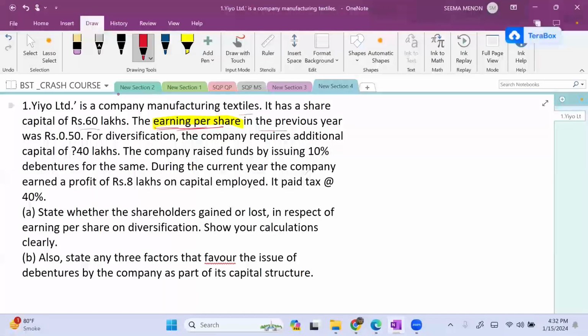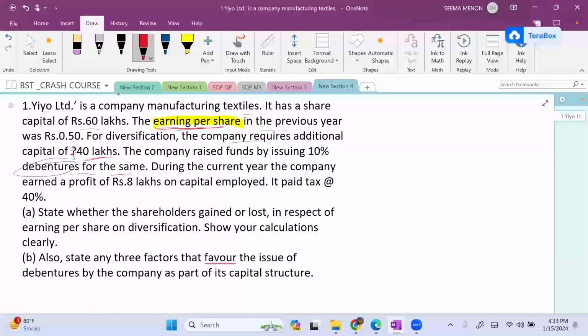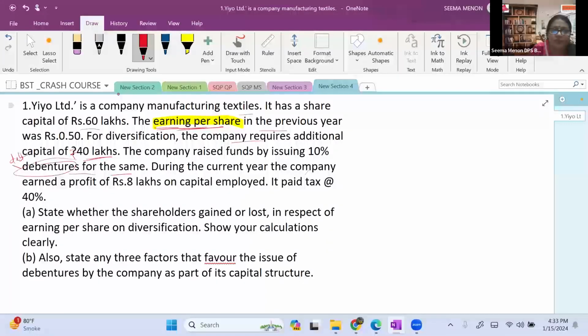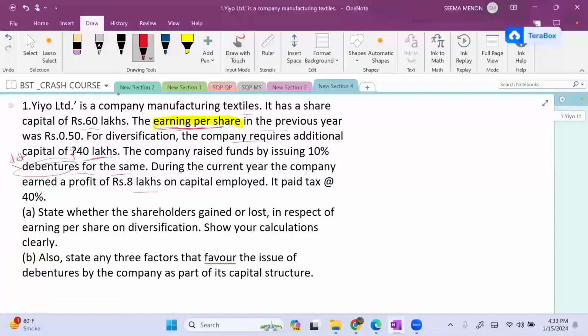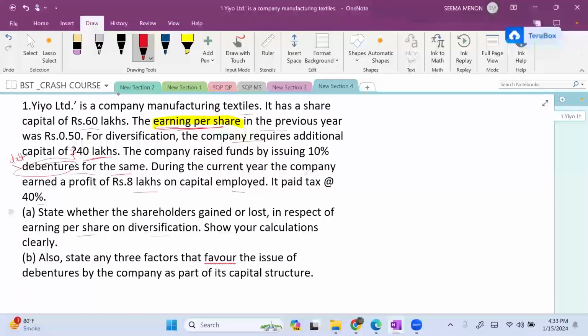For diversification, the company requires additional capital of rupees 40 lakhs. The company raised funds by issuing 10% debentures for the same. Debenture means it comes as debt, right? Now, during the current year, the company earned a profit of rupees 8 lakh on capital employed. It paid tax at the rate of 40%. The tax rate is also given. Now, state whether the shareholders gained or lost in respect of EPS on diversification.